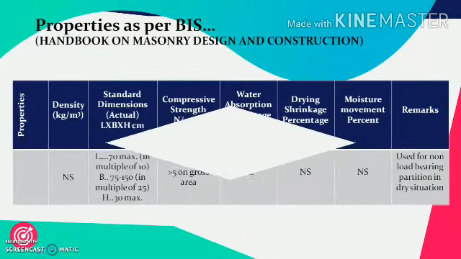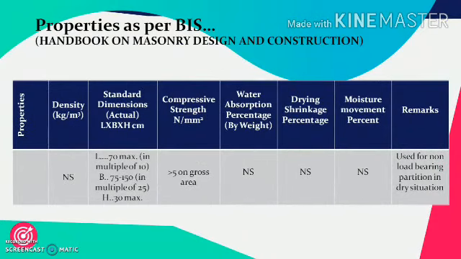Properties. Its density is very less. It is not specified in the Handbook on Masonry Design and Construction. Its length is up to 70 cm maximum and is available in multiples of 10 cm. Its breadth is ranging from 75 to 150 mm. This variation is in the multiple of 25, meaning 75, 100, 125 and 150, while its height is maximum 30. It is even available in a height of 20 cm.